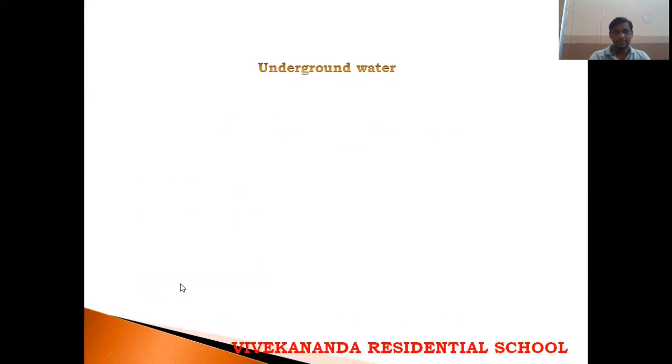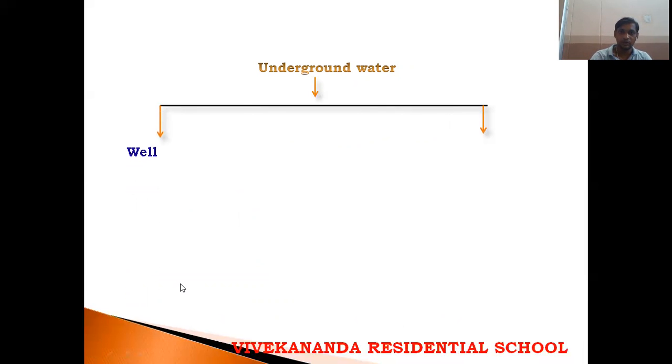And the next is underground water. For underground water, the main source is rainwater, and it is present in wells and springs. Wells, we already know, like bore wells, or we dig a pit to a certain extent and at that time we see some water. That is called a well. Spring means water occurring naturally from the earth's surface. It is present near rivers. Springs are the purest form of water, and they contain many medicinal values.